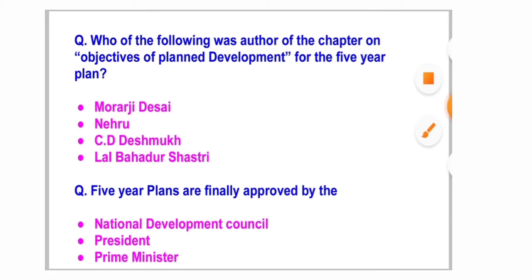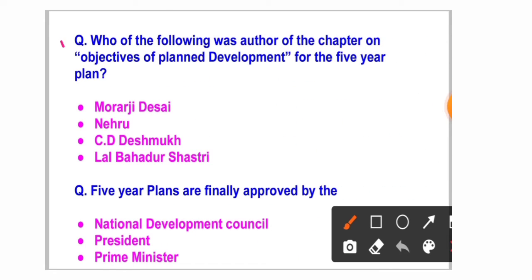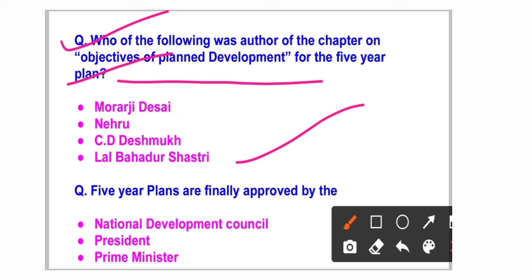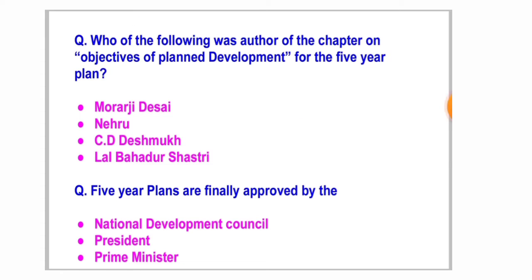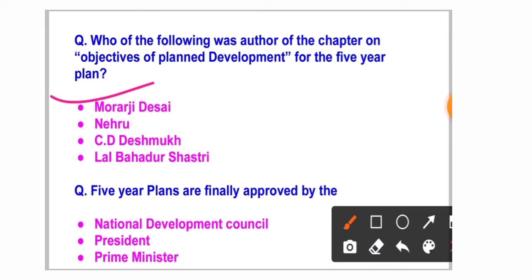The next question: who of the following was the author of the chapter on objectives of planned development for the five-year plan? Lal Bahadur Shastri, Deshmukh, Nehru, or Morarji Desai? Your answer is Morarji Desai.